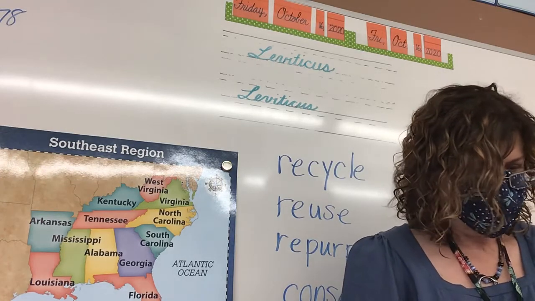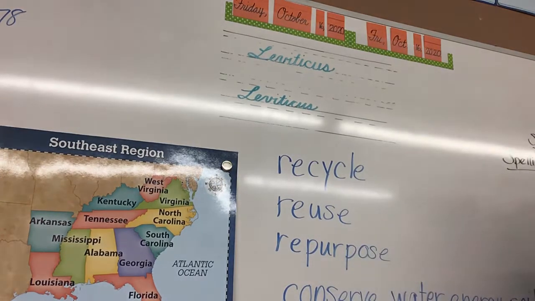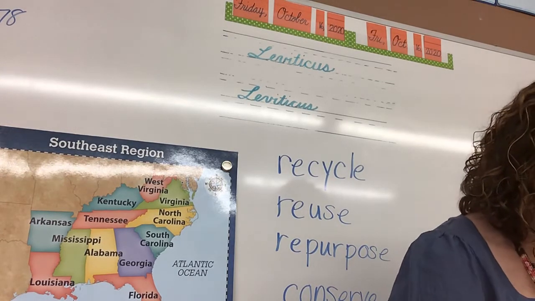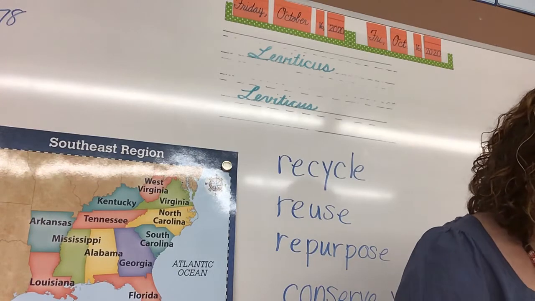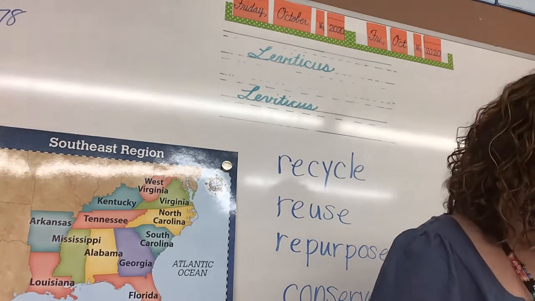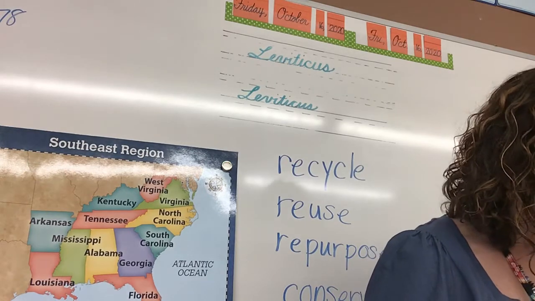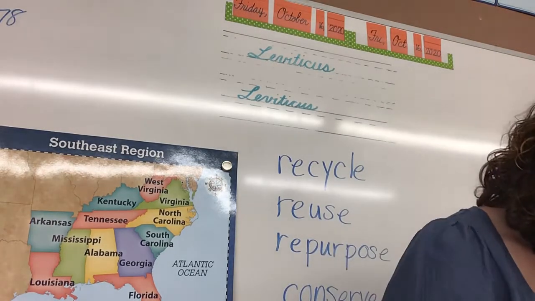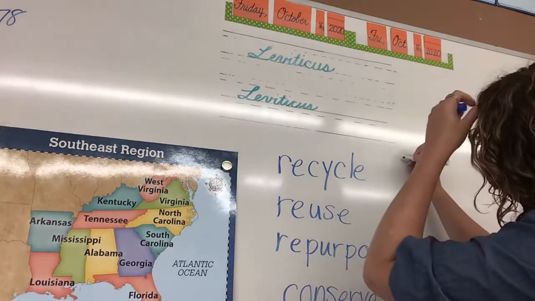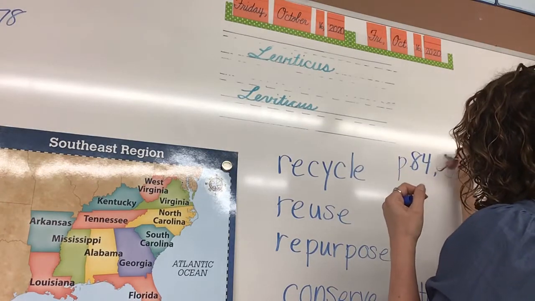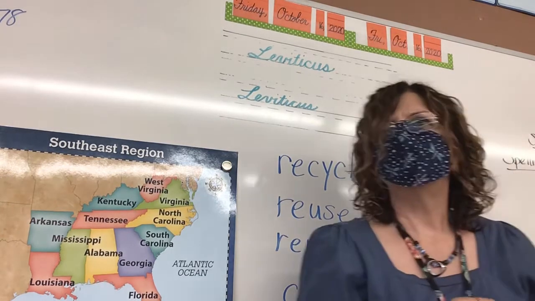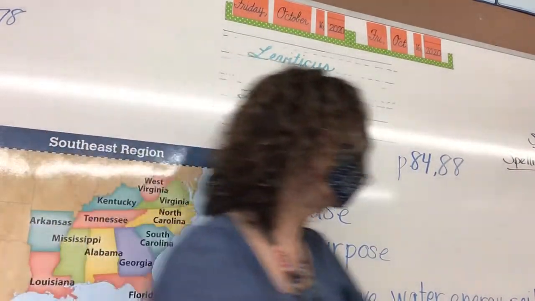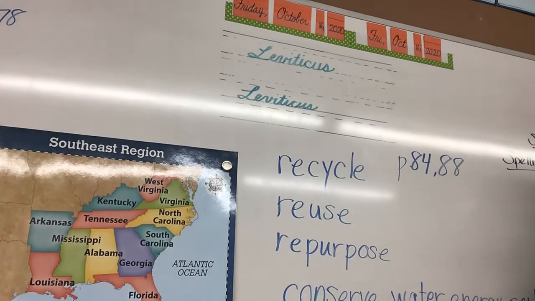All right, so that is what is going to be on your quiz tomorrow. I do want you to have the 2 page numbers for the 2 posters. I already gave you the one, page 84 for the layers of the earth, the structure of the earth, I mean. And then the other one for topsoil, subsoil, that is on page 88. So, yes. All right, so you do need to know page 84 and page 88. Those are the 2 pages for the posters, okay? So when you study these, there's the 2 pages.